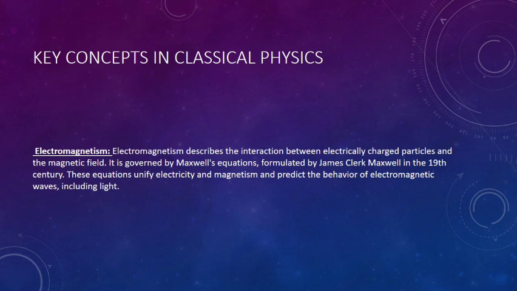Number 3, electromagnetism. Electromagnetism describes the interaction between electrically charged particles and the magnetic field. It is governed by Maxwell's equations formulated by James Clerk Maxwell in the 19th century. These equations unify electricity and magnetism and predict the behavior of electromagnetic waves, including light.